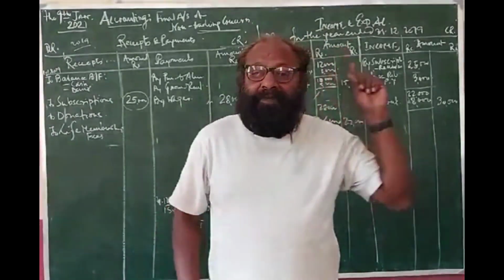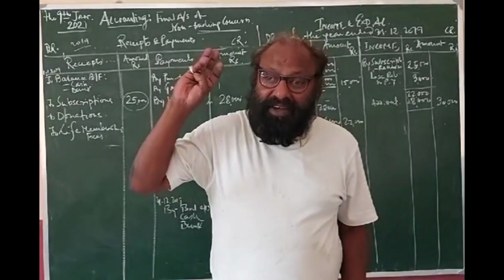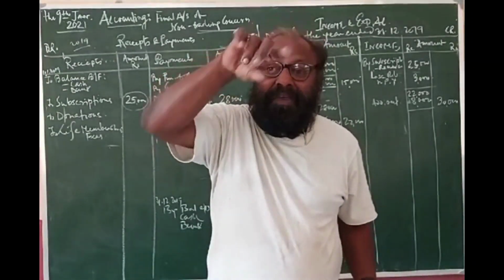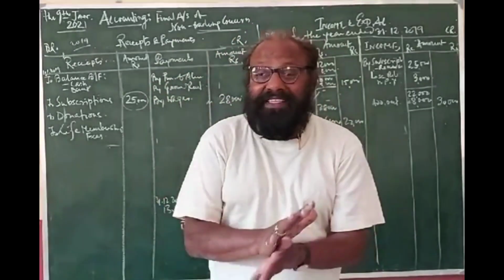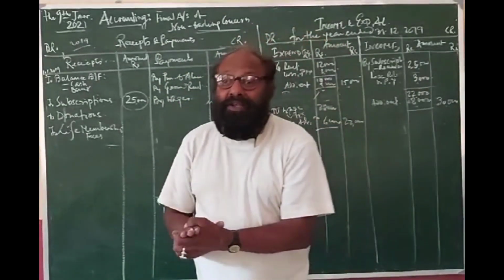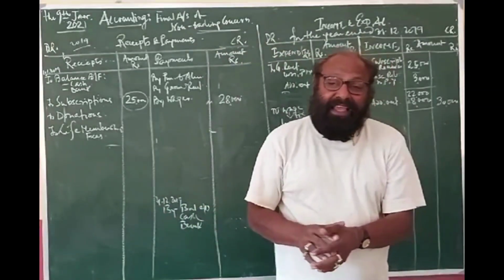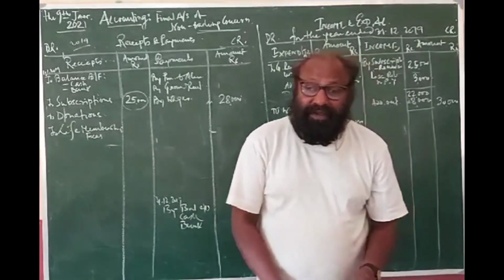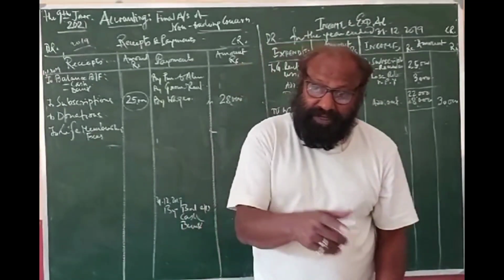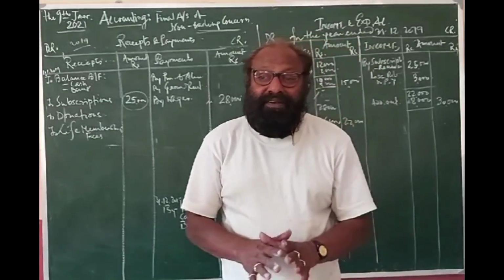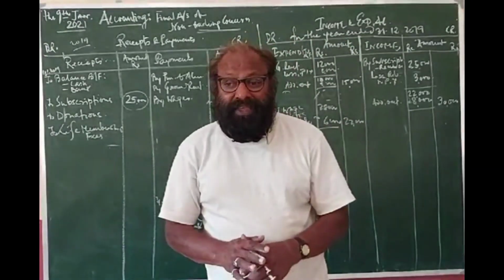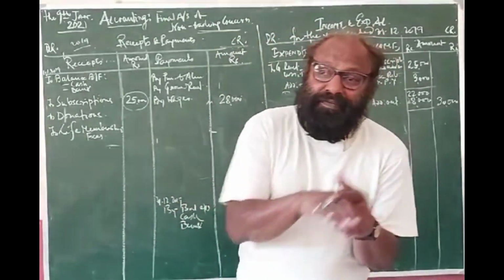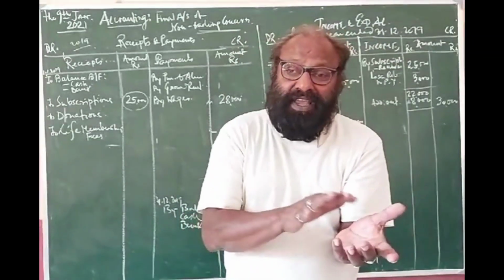The profit earning organization prepares its final accounts: trading account, profit and loss account, and the balance sheet. A non-profit organization prepares two important statements: a summarized cash statement, that is the receipts and payments account, to know the balance of cash and bank, and the income and expenditure account to know the surplus. Along with other information, they prepare a balance sheet. This is more or less the similarity and dissimilarity between the accounts of trading and non-trading concerns.